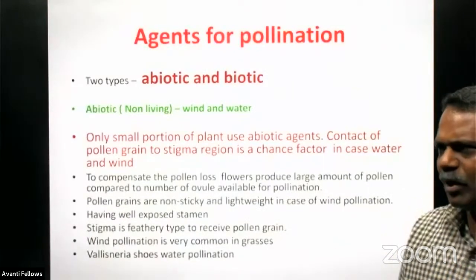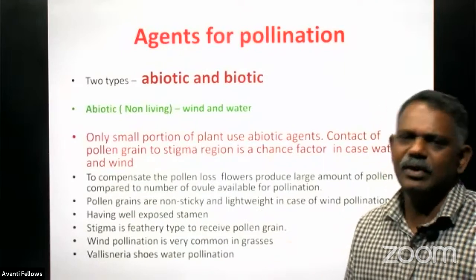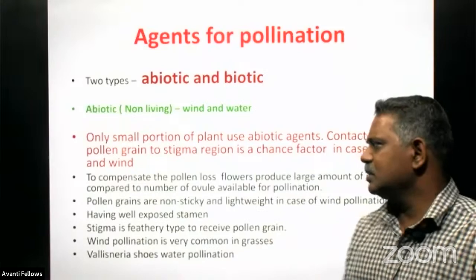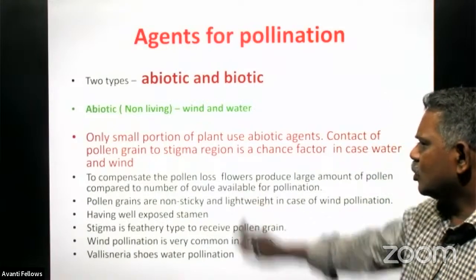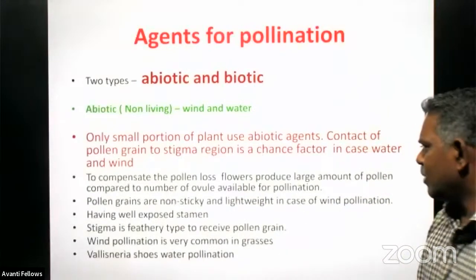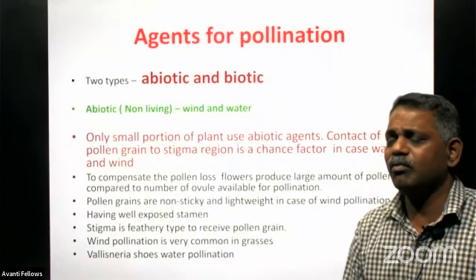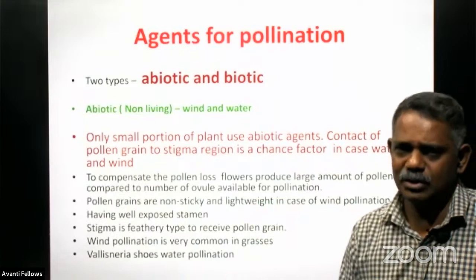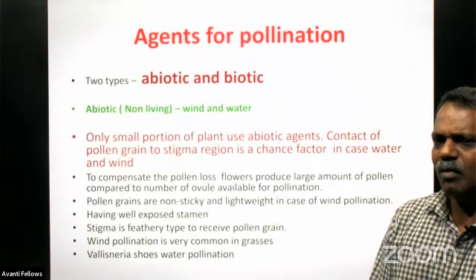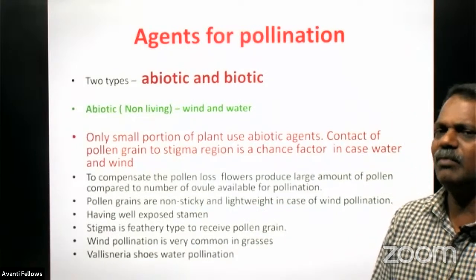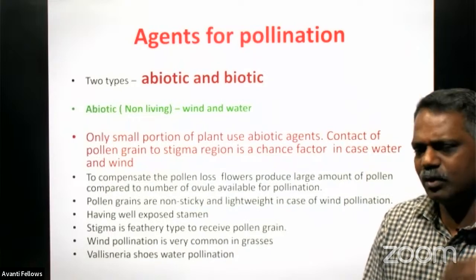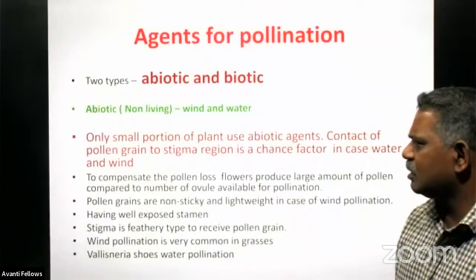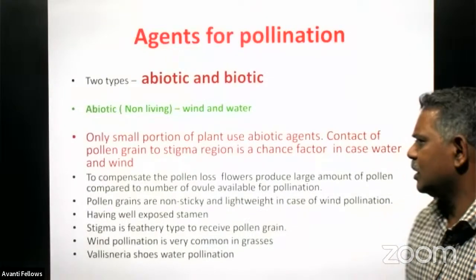And these pollen grains are very light in weight also, so that they can be taken by the wind very easily. Right. And to compensate the pollen loss, the flower produces a large amount of pollen grains compared to the number of ovules available for pollination. The number of ovules available for pollination will be very few, but it produces more pollen grains. Why? Because during transfer, a lot of chances are there to lose the pollen grains.